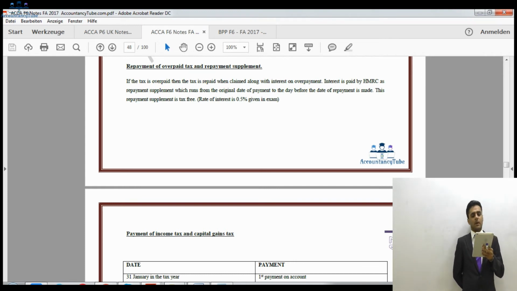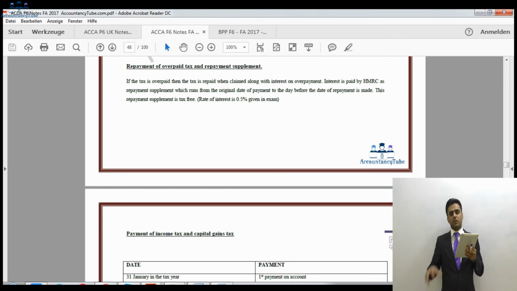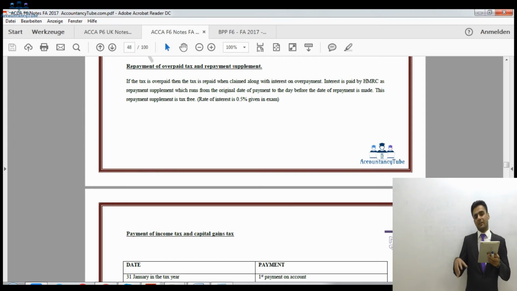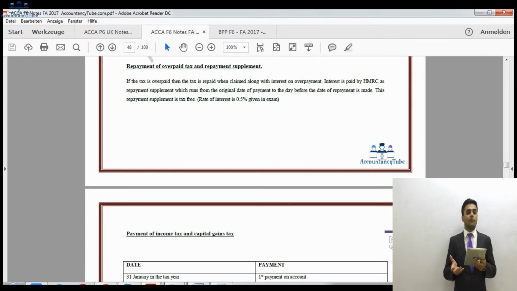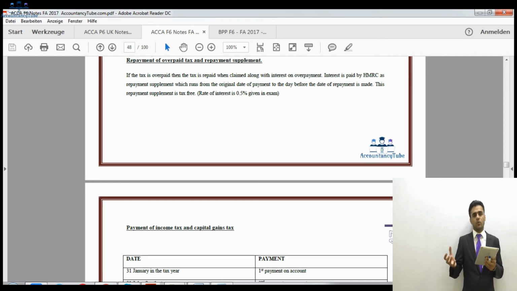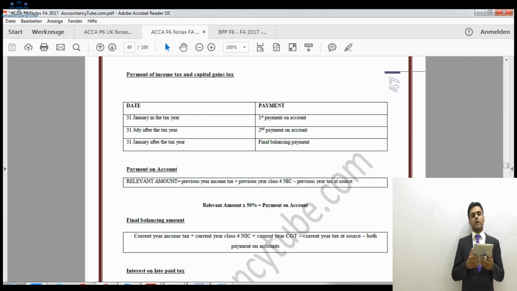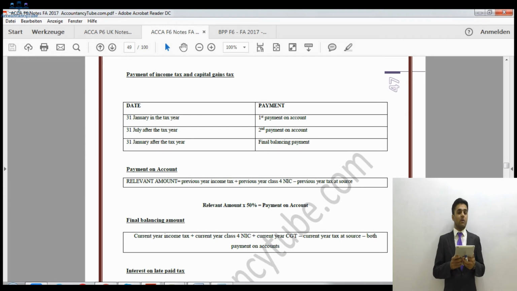So we'll make the final balancing payment. So what would be the final balancing payment? First payment would be 50%, second payment would be 50% as well, and the final balancing payment would be, we'll have to see. By that time we will know our current tax year's liability anyway. So then we will see how much have we paid, how much was our external liability, so if we have to pay more amount to HMRC, or we have to recover from HMRC.